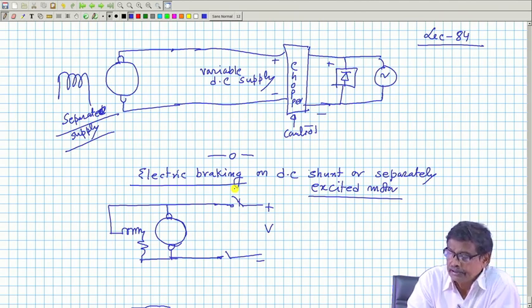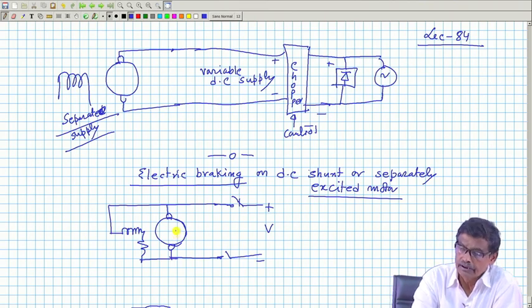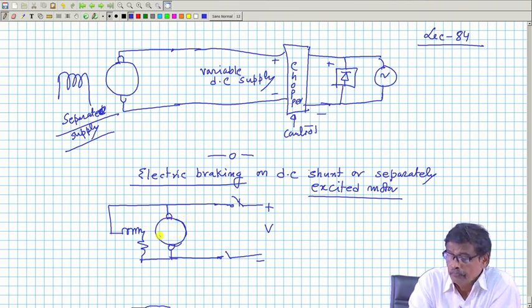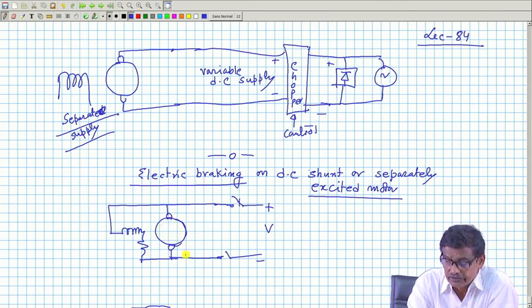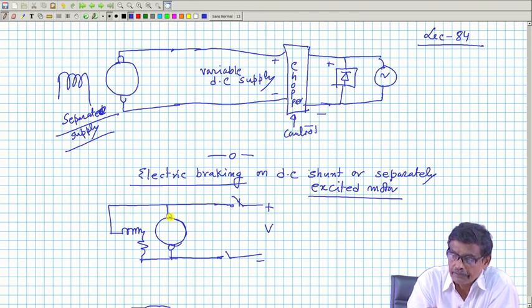Because what happens is this: when the machine was running, it acquired some kinetic energy, half J omega square, where omega is the speed. So, how fast this rotor will come to a stop depends upon how fast your initial kinetic energy is taken out from the system. Eventually, the kinetic energy has to become 0 when it comes to a stop, and that initial energy stored in the rotor must dissipate somewhere.